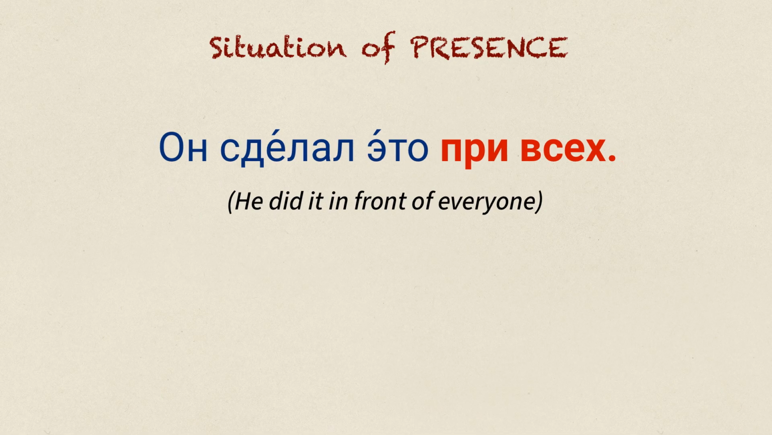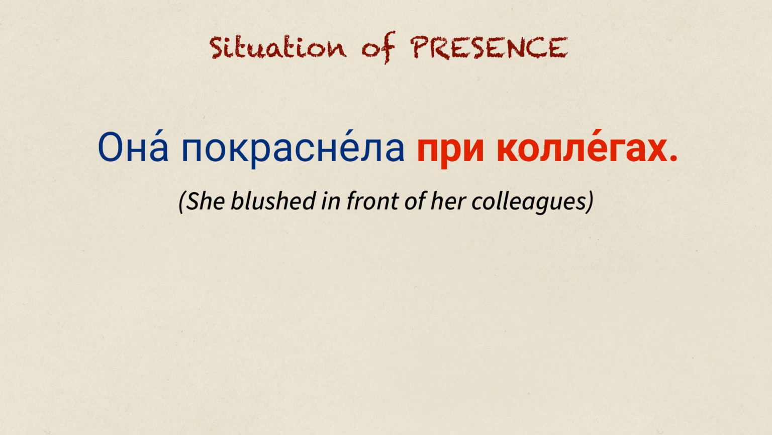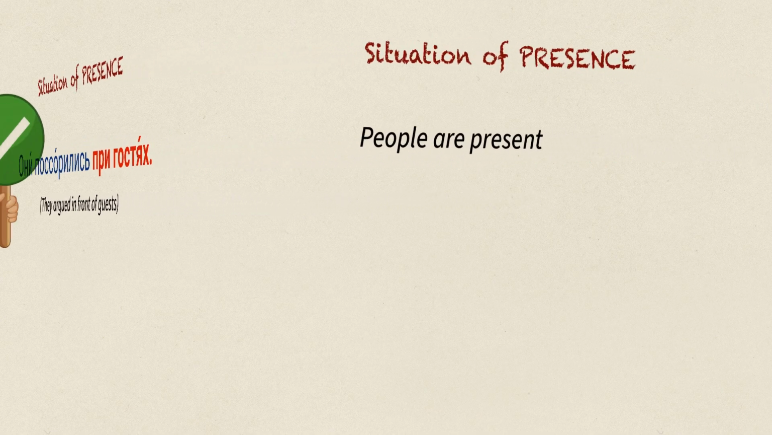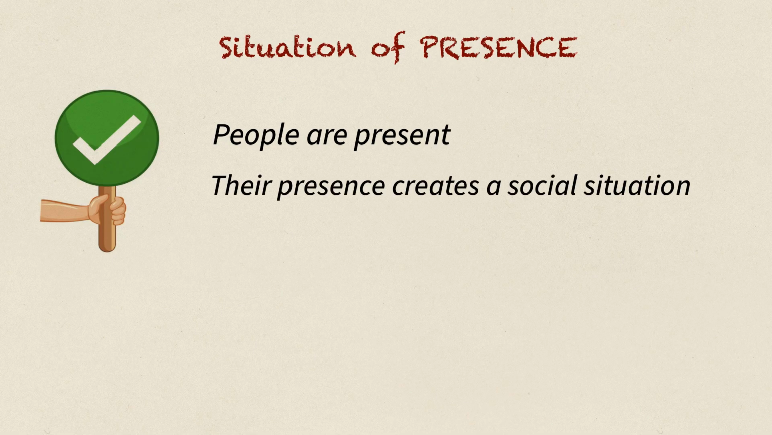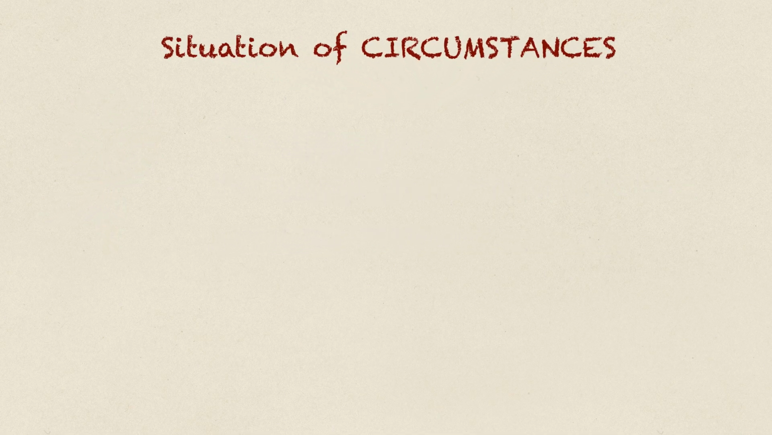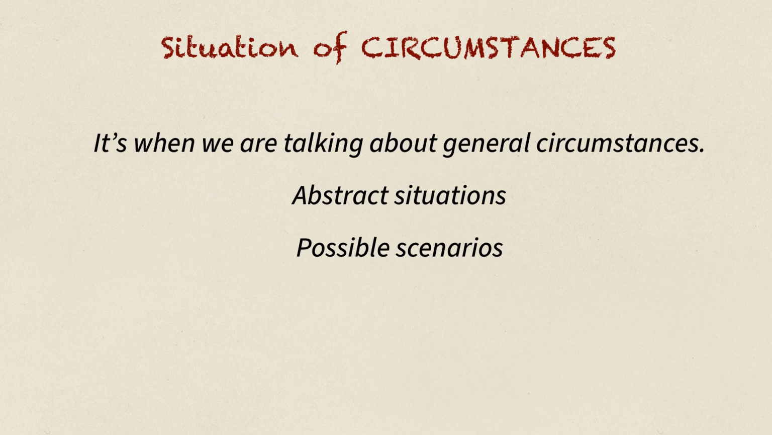More examples. Он сделал это при всех. Everyone was present. Inside that situation, he did it openly. Она покраснела при коллегах. Они поссорились при гостях. You behave differently depending on who is present. So, here is the clear logic. People are present. Their presence creates a social situation, and something happens inside that situation. And the last situation, of circumstances. This is when we are talking about general circumstances, abstract situations, possible scenarios.